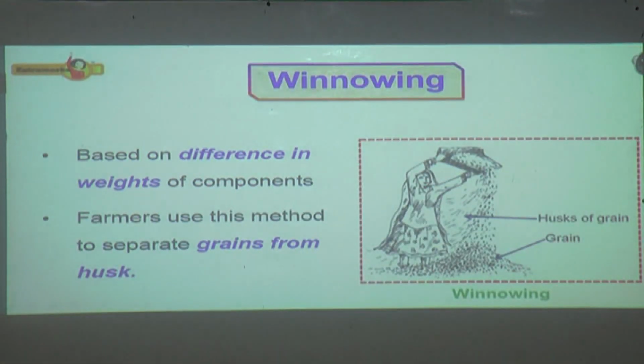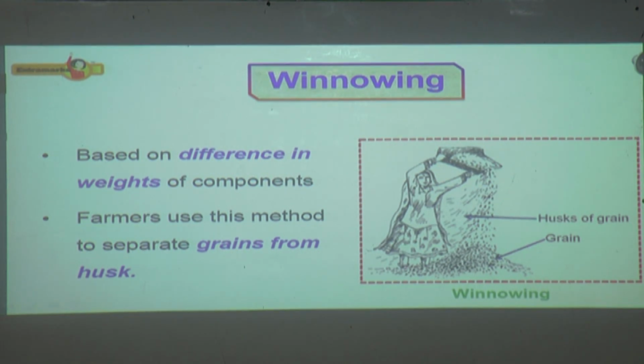So let us move towards the next method, that is winnowing. Based on the differences in weights of components, farmers use this method to separate grains from husk. This is called winnowing.